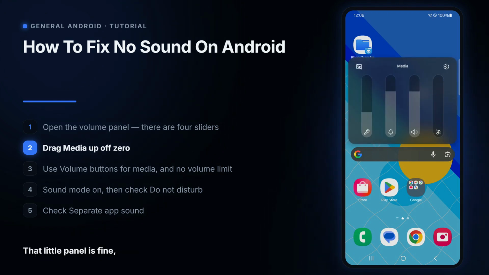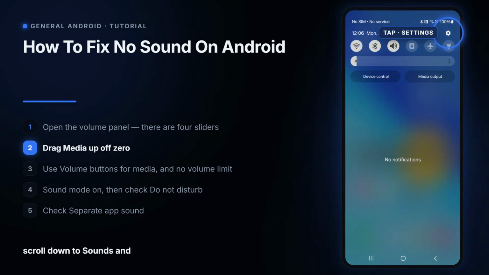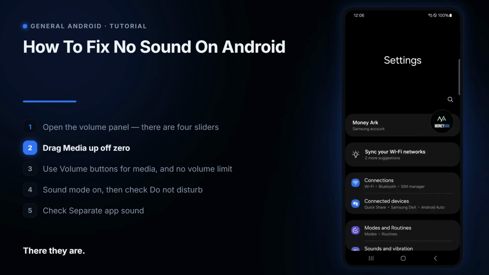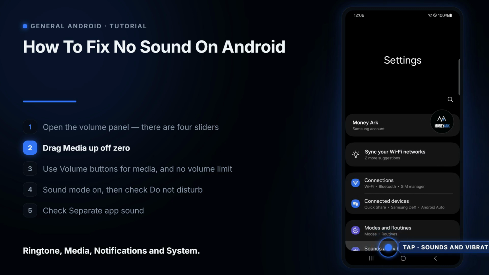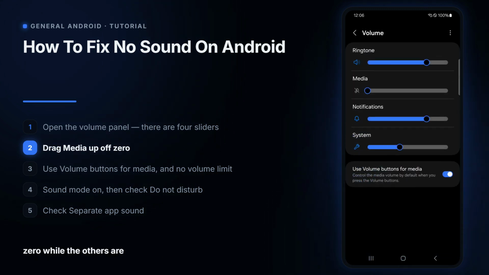That little panel is fine, but the full page is much easier to read, so let me show you that instead. Swipe down, tap the settings gear, scroll down to sounds and vibration, and tap volume. There they are: ringtone, media, notifications, and system. Look at media, flat on the floor at 0, while the others are nearly full. Drag it across, and your sound is back.